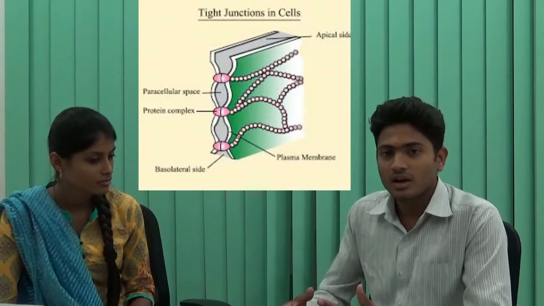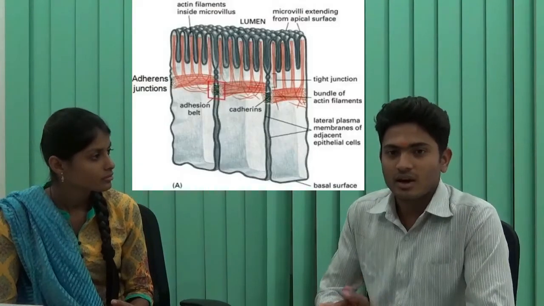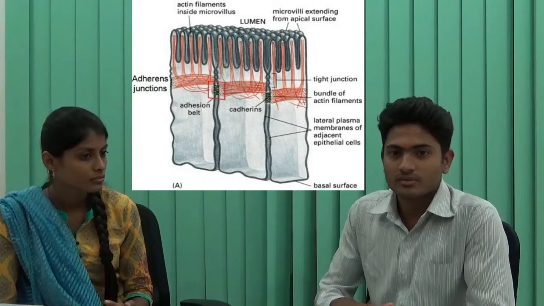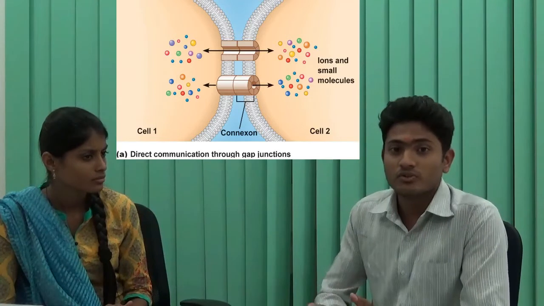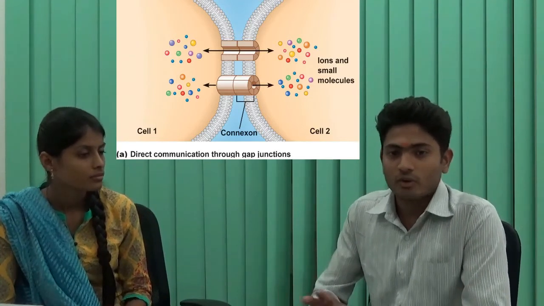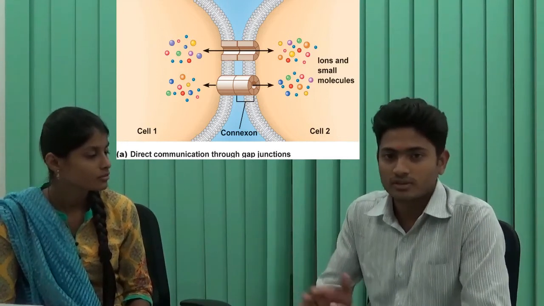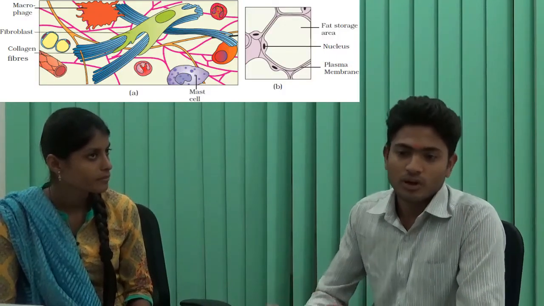All cells in epithelium are held together by specialized junctions made of intercellular material. There are three types of cell junctions, namely tight, adhering, and gap. From the word tight, they are tightly packed cells, and adhering means sticky. They are well cemented with each other so that there will not be any gap. And in the gap junction, there will be a gap, which facilitates the transfer of ions like sodium, potassium, and other chemicals. These are the things about the compound epithelium.